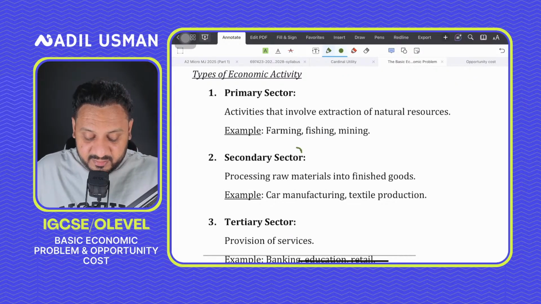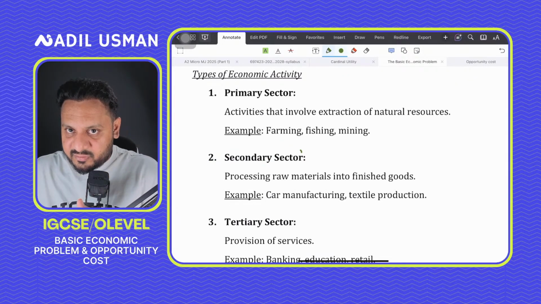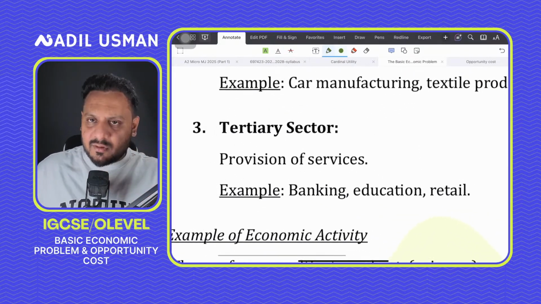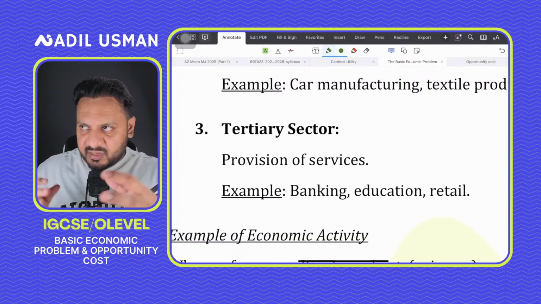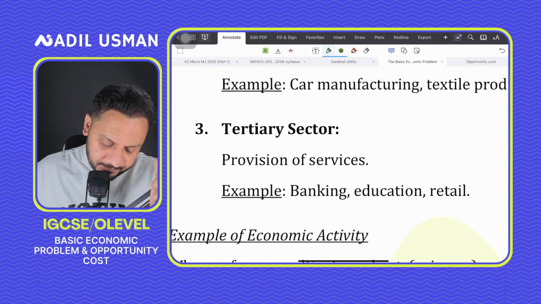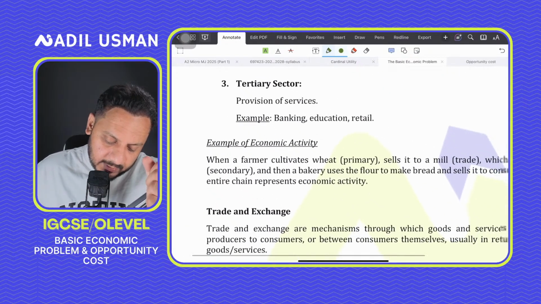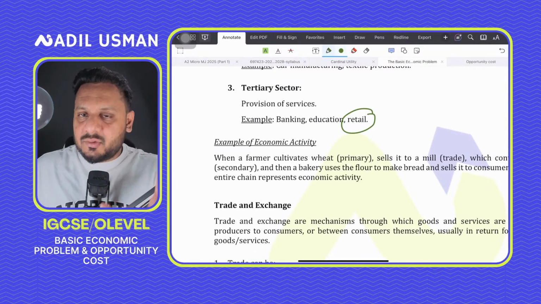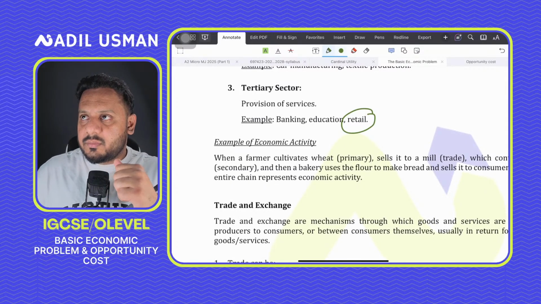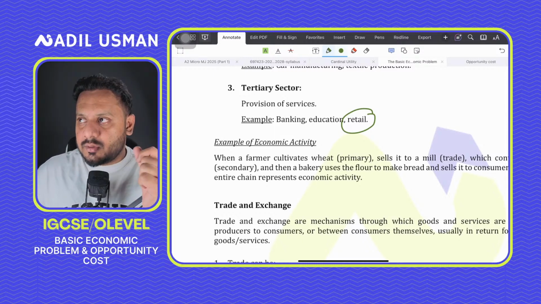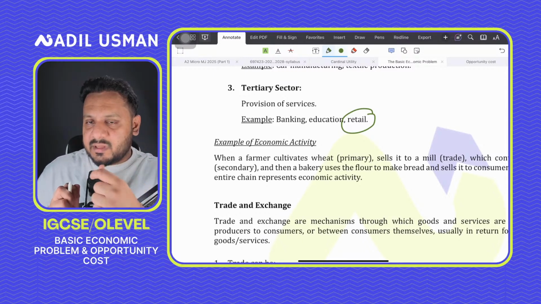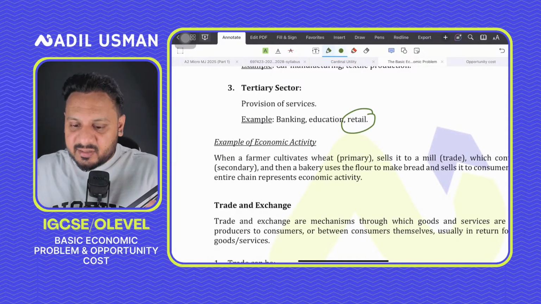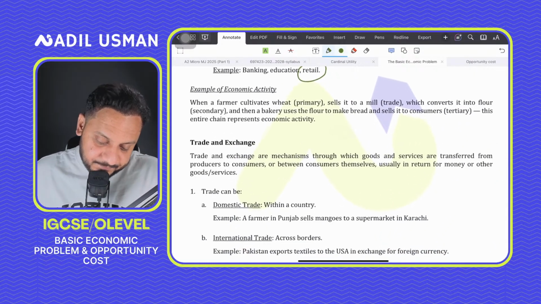While the secondary sector involves the processing of raw materials into finished goods, it's concerned with manufacturing, right? Textile production, car manufacturing. And the tertiary sector involves providing services like banking, education, retail, law firms, right? Retail means, for example, the supermart, selling to the customers. You go to an Apple store, let's say the Apple store in Dubai Mall, right? You go there and you just get it. It's retail, so that is a tertiary sector, right?